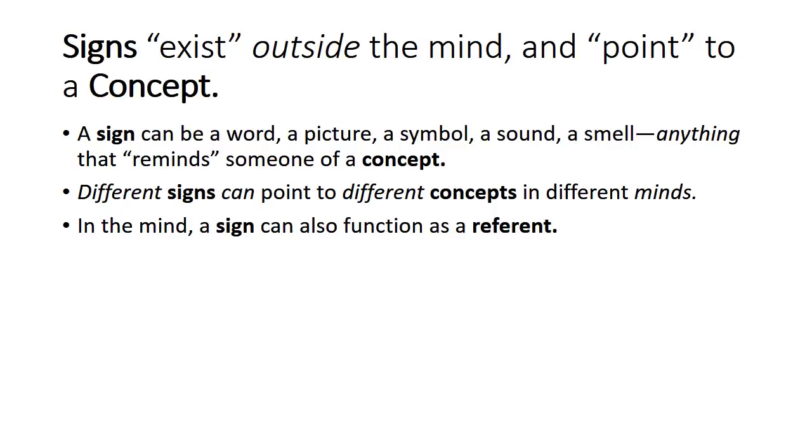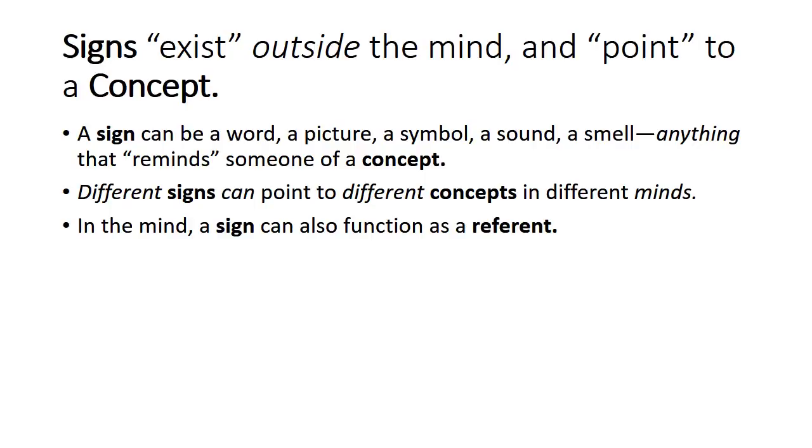Different signs can point to different concepts in different minds. There will always be differences between one person and another in their concept of a thing, and there can be big differences between different groups of people and the concepts they have of a particular thing. Lastly, in the mind, a sign can also function as a referent.